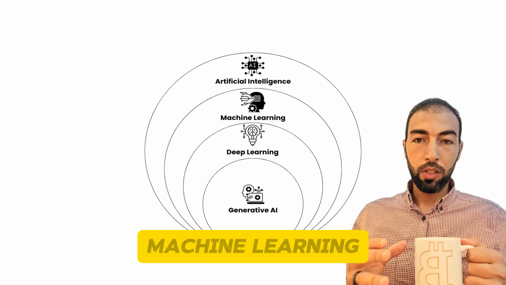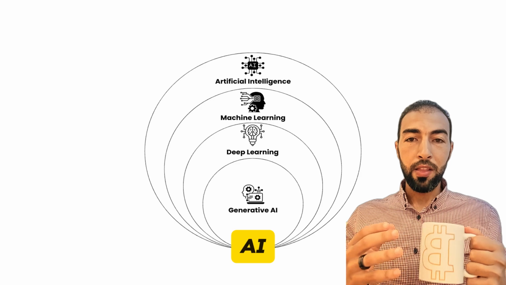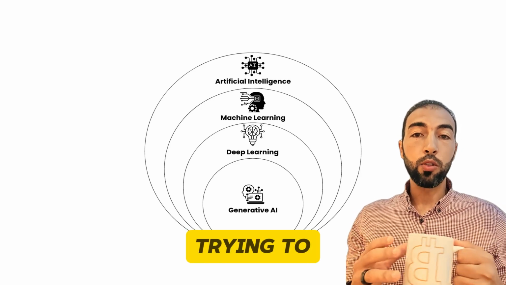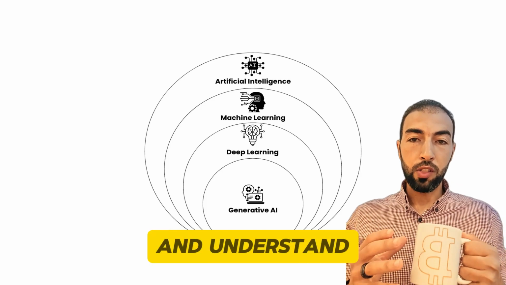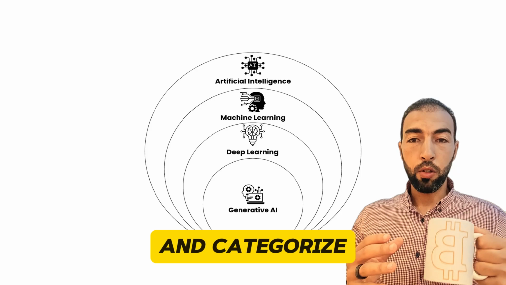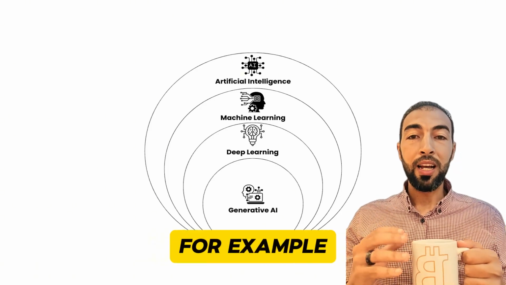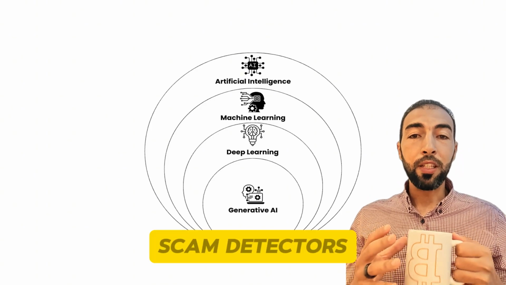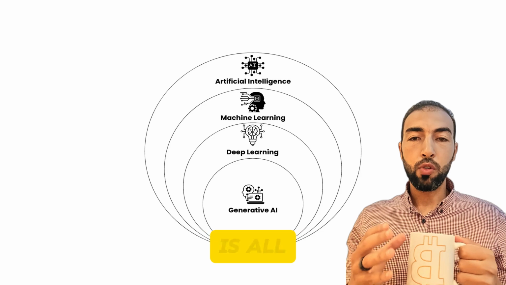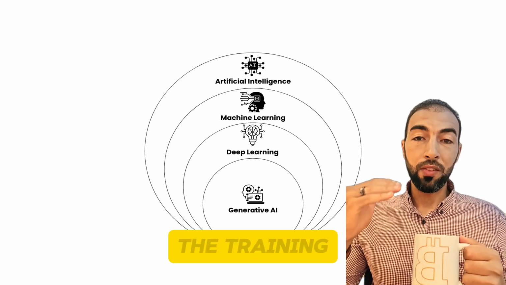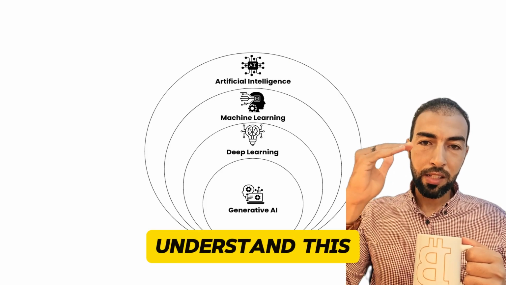Machine learning. Machine learning is the way of AI where we give some data to the computer, and the computer tries to recognize and understand this data and categorize it, then make an action. For example, antiviruses, scam detectors. This is all a pattern, and from the training the computer can understand this is a scam.